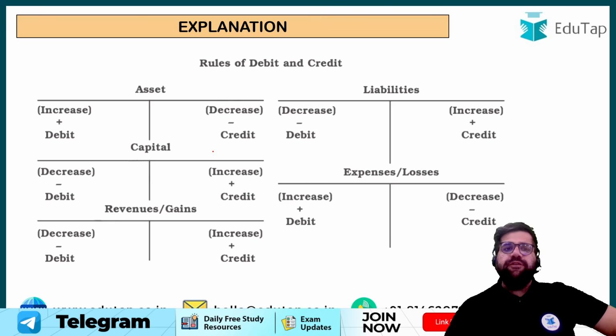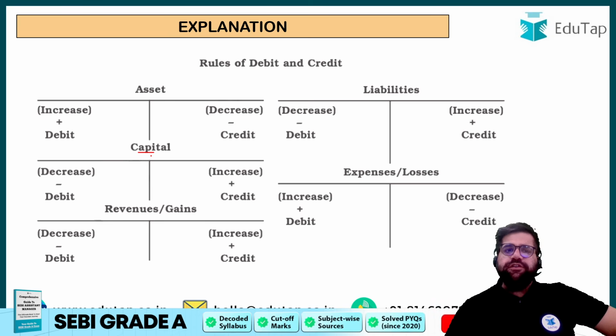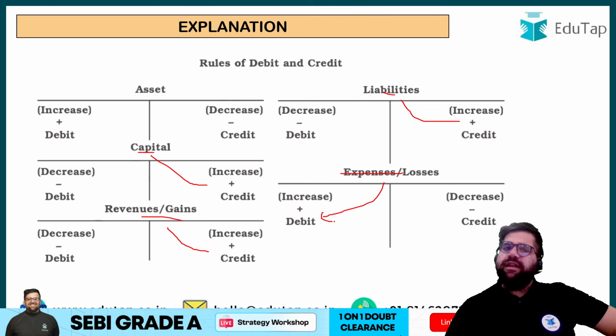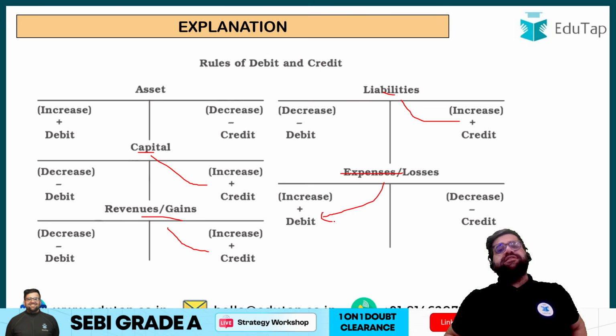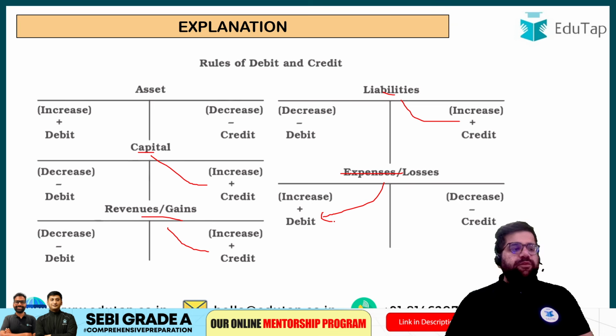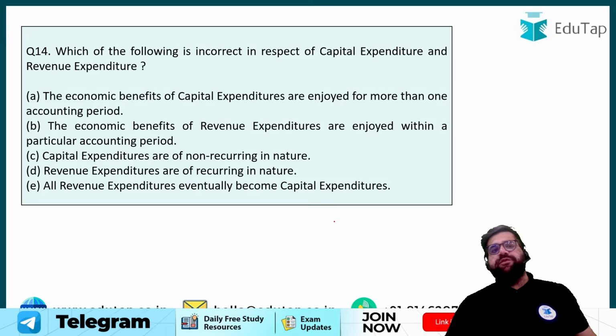Now, moving forward, you can see the rules of debit and credit. Asset increase debit, capital is a liability, right? So capital increase is credited. Revenues and gain increase credited. Liability increase again credit. Expenses increase is debit, right? And if you know journal entries, then this part is quite easy. You don't have to do that much of rote learning. Moving forward, my friends, to the next question, which is, I would say, question number 14.